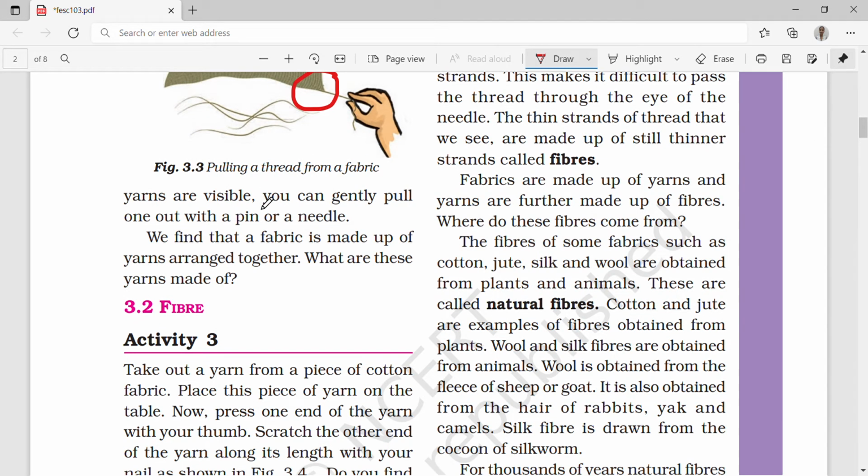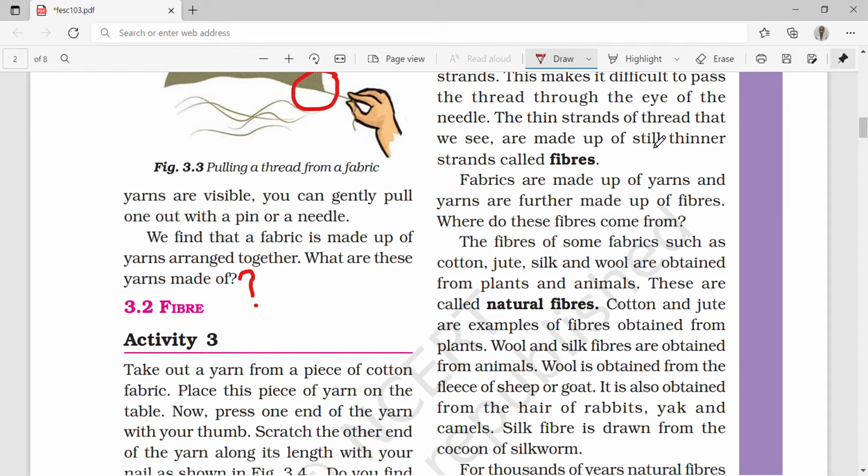We find that the fabric is made up of yarns arranged together. What are these yarns made of? The question arises. Now we will study about that. Now 3.2 Fibre. Activity 3. Take out a yarn from a piece of cotton fabric.